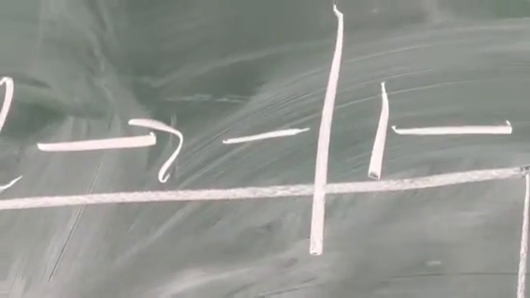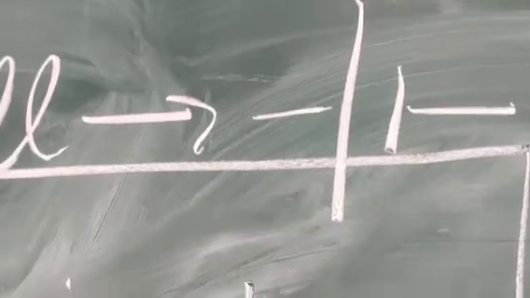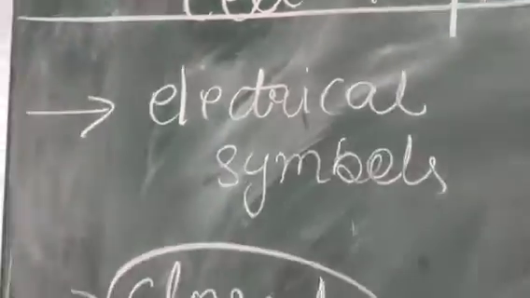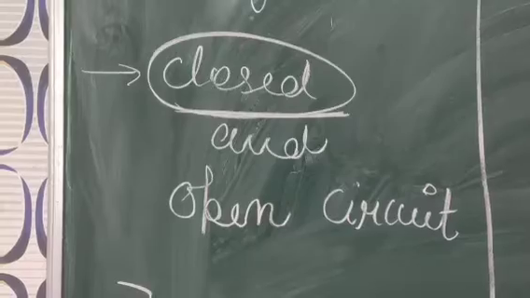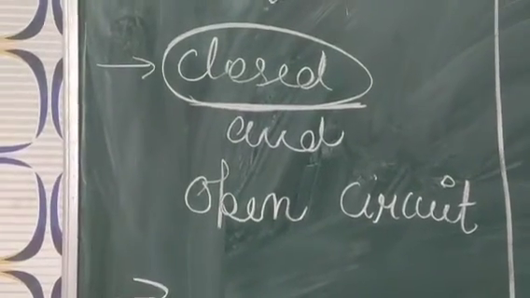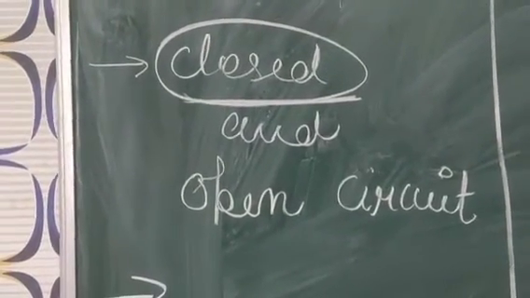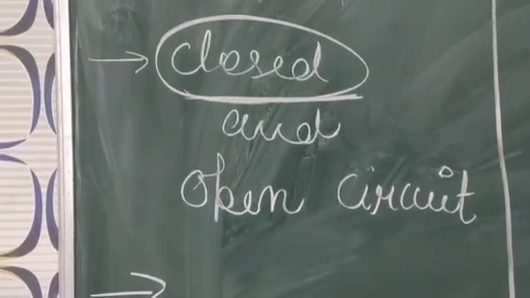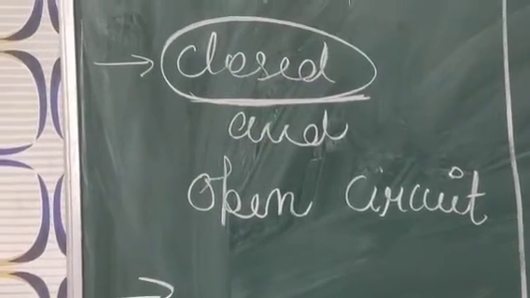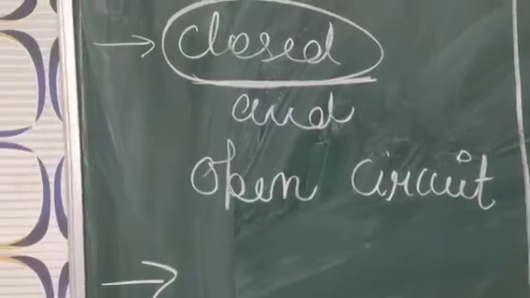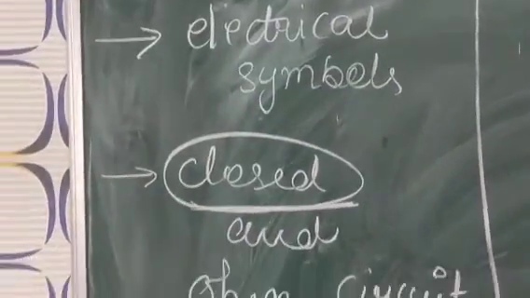The two lines, a big and a small line, which represent their two terminals, right? And in the closed and the open circuit, we learn about which circuit the current is flowing in, or in which the current is not flowing, right? So we are done with these two topics in our class.